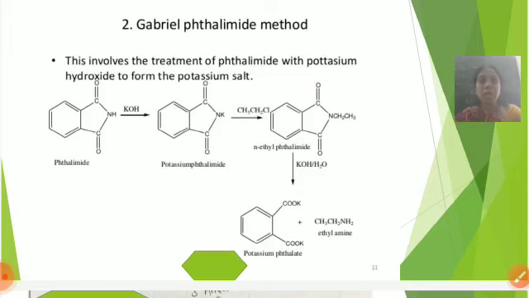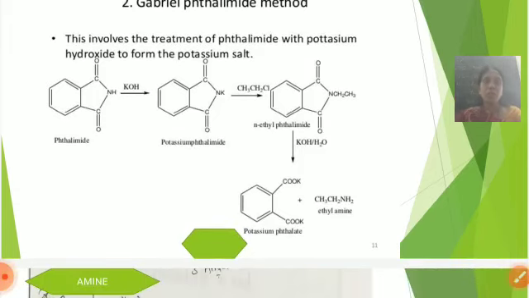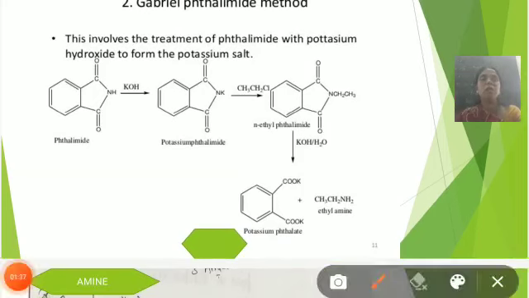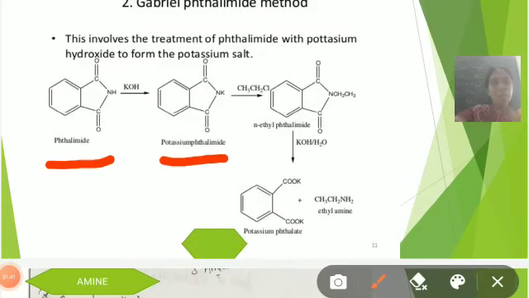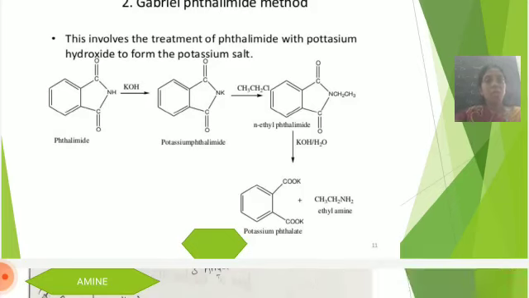Phthalimide reacts with KOH and is converted to potassium phthalimide. Potassium phthalimide reacts with alkyl halide to form N-alkyl phthalimide. This N-alkyl phthalimide on hydrolysis in the presence of KOH is converted to potassium phthalate. On hydrolysis it is converted to phthalic acid plus amine.